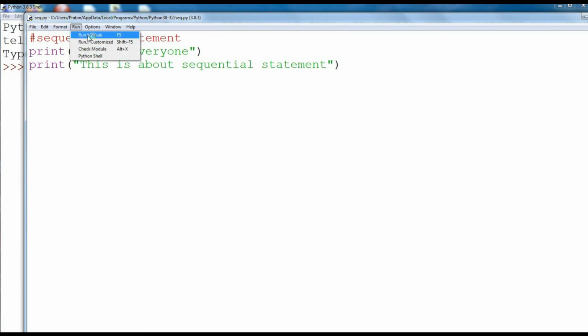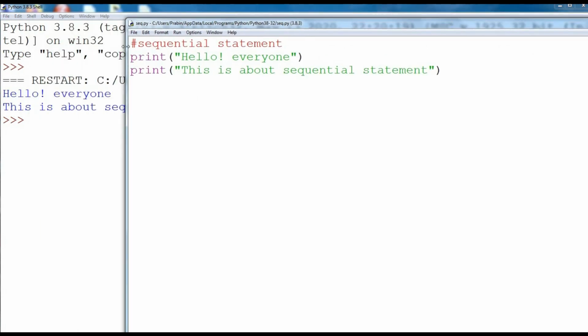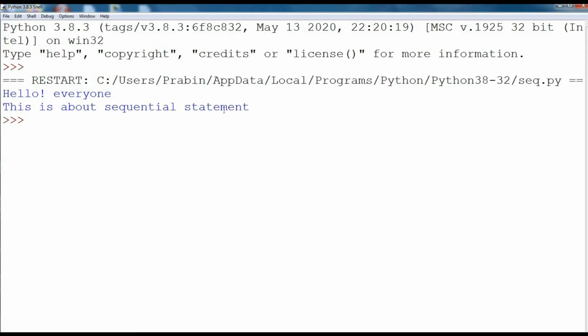For that, click on Run module. You can see the output got executed in the shell window. Here the first statement is print hello everyone, so hello everyone got printed. Then the second statement is print this is about sequential statement. So this is about sequential statement will get printed in the second line.